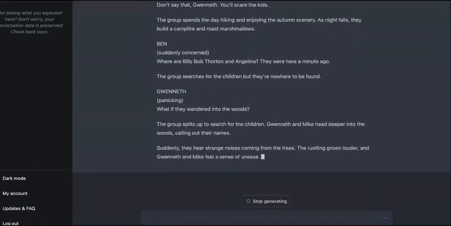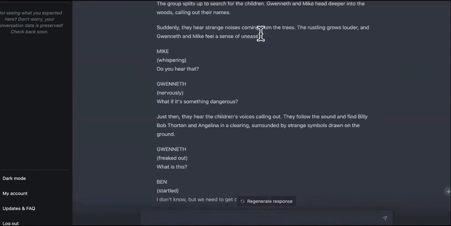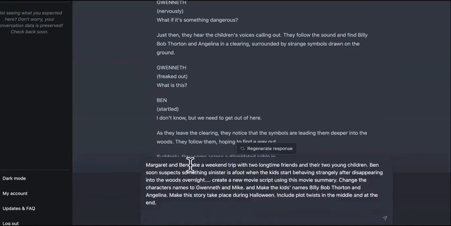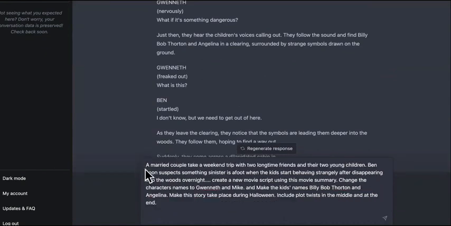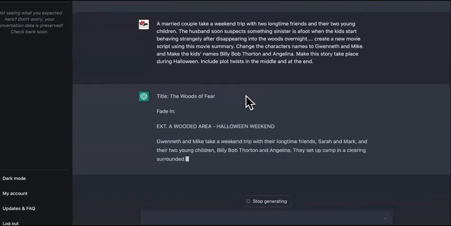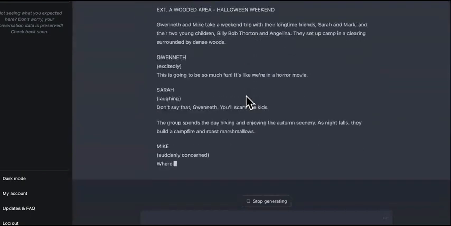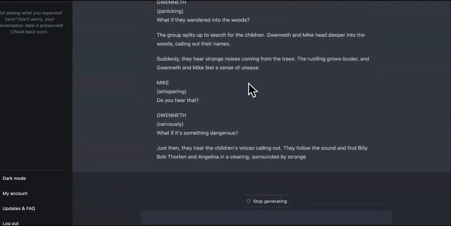Oh, snap. It's still calling out Margaret. If it does that, we want to tell it to stop. We're going to copy this and we're just going to take off Margaret. We're going to just say some people are a married couple. There we go. So now it doesn't know. Let's say the husband. Make sure you take all of the names out from the original script. The husband soon suspects, and boom. So now we can start it over. Wow. And we change the title to The Woods of Fear, blah, blah, blah. And now it's only using the names that we gave it and creating an entirely new movie script.